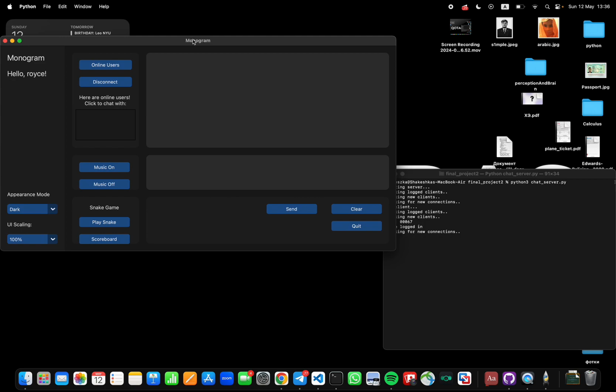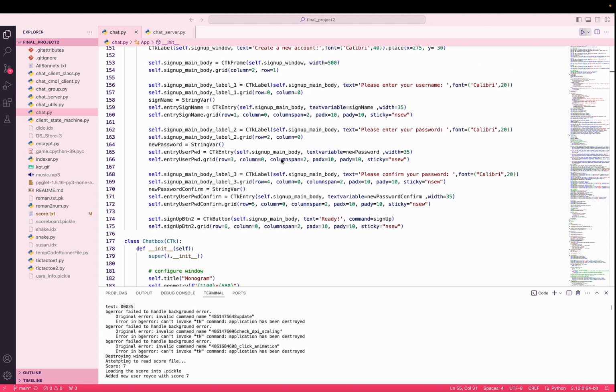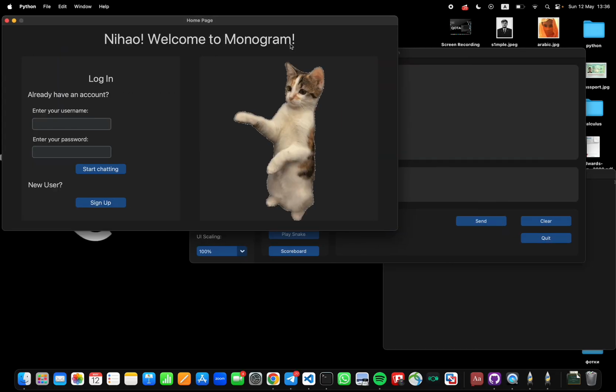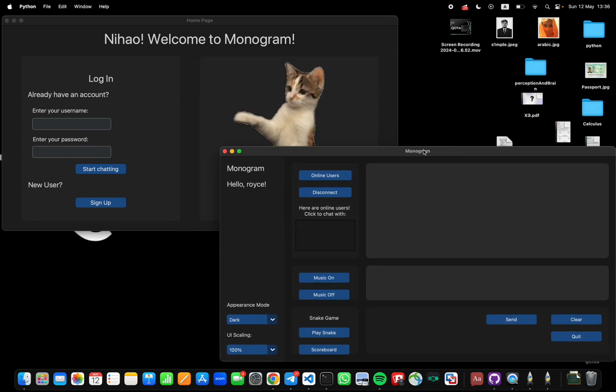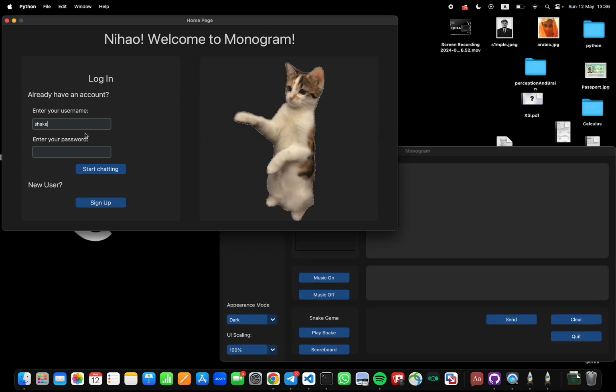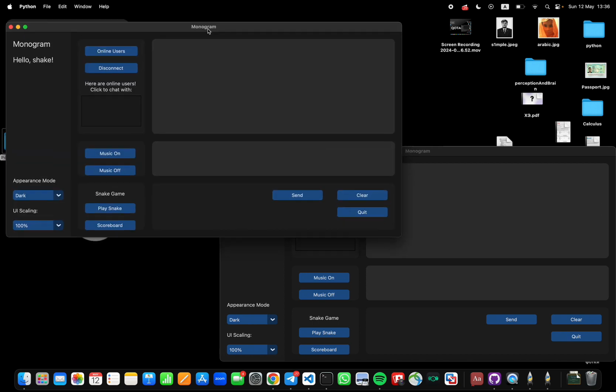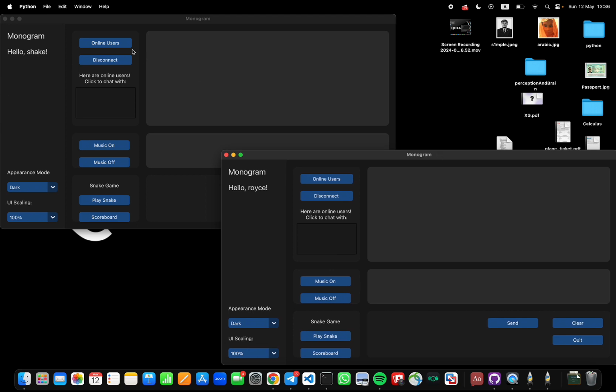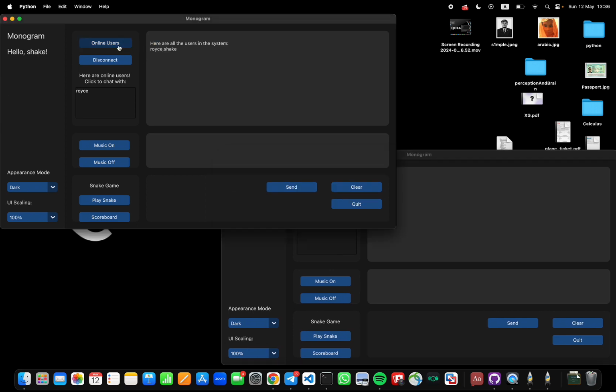Now let me show you how chatting actually works. In order to show that, I have to connect one more user. So we do it like this: python3 chat.py. And let's connect the existing user that we have, Shake. The password is 1. Log in. So we're already here. In order to find users to talk to, we have to press the button online users. And Shake sees Royce as an online user. We want to connect to him, we're connected.